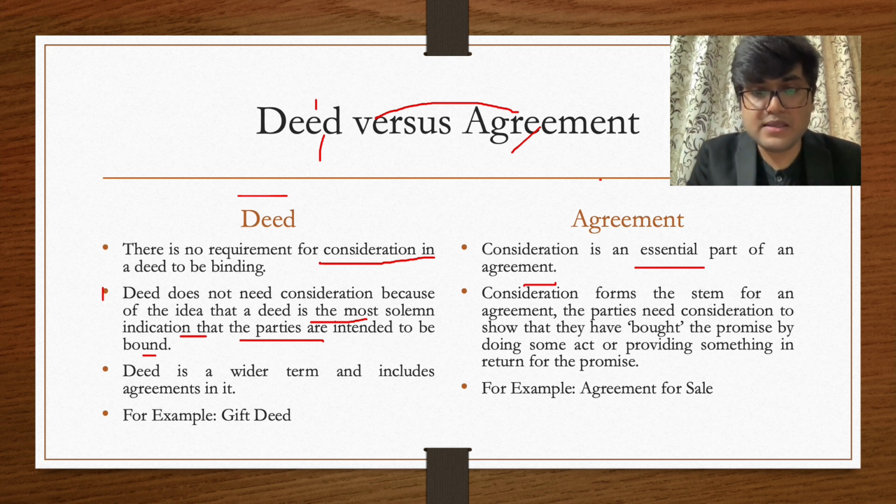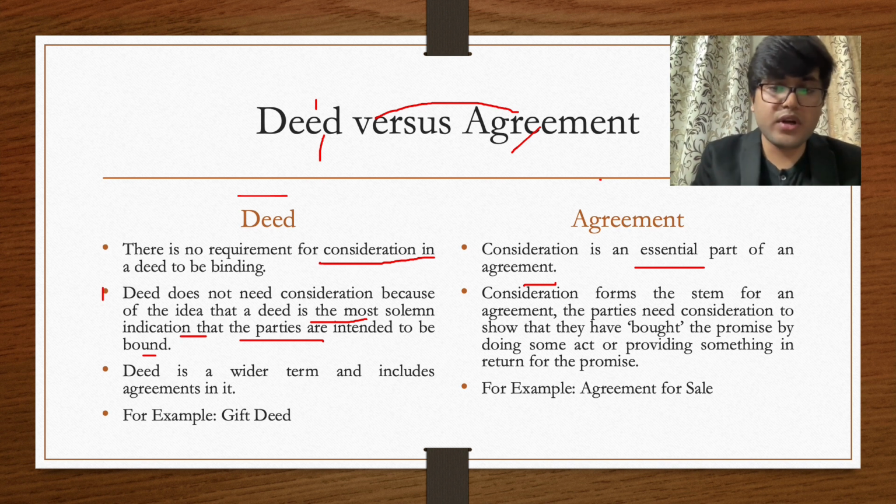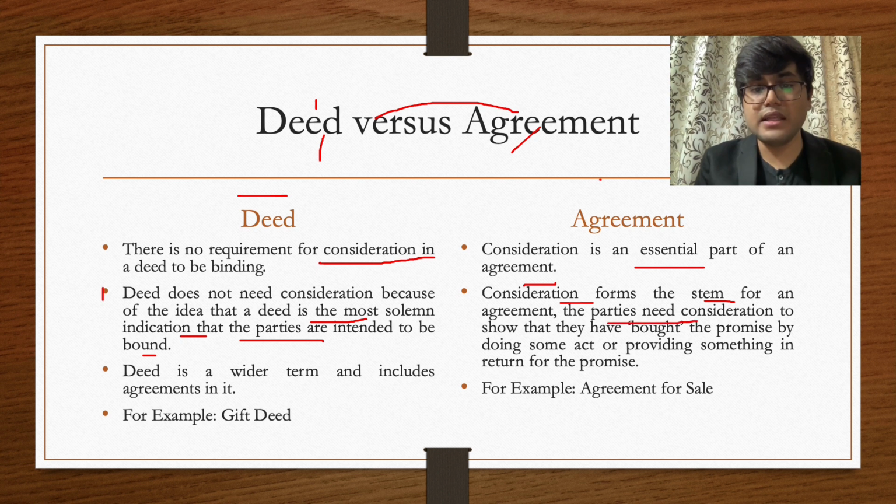What they are trying to say here is that for a deed you don't need consideration. When a party enters into a particular deed, it shows that they want to bind themselves by this particular deed or contract. However, in a contract, consideration is necessary because consideration forms the stem of an agreement. The parties need consideration to show that they have bought that particular promise by doing some act. So I'll simplify it for you. A deed does not require consideration to make it binding. However, consideration is an essential part of an agreement to be binding upon the parties.